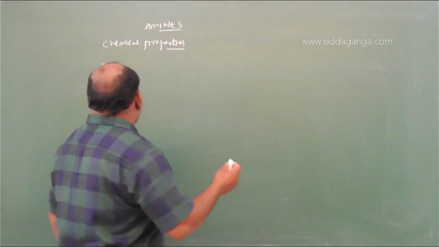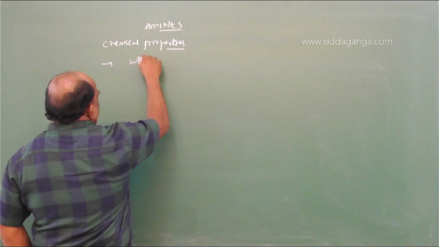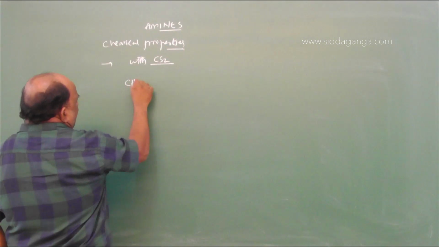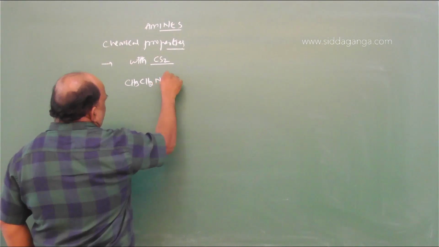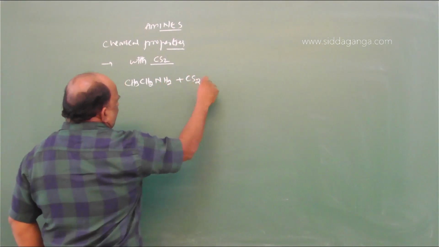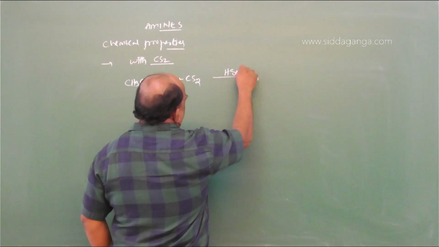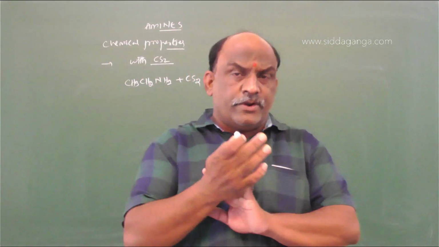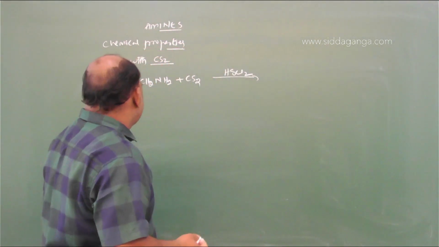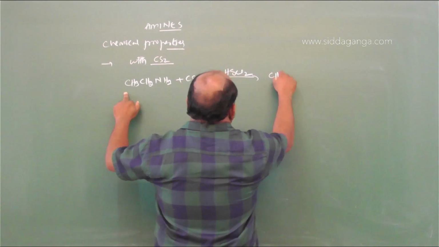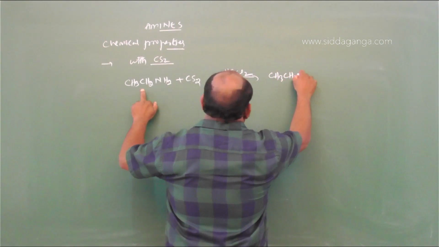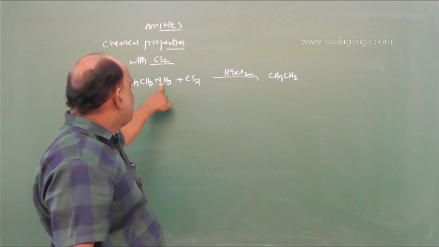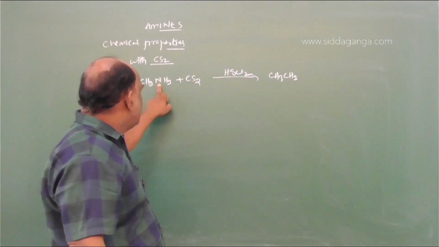Suppose an aliphatic primary amine, CH3CH2NH2, is treated with carbon disulfide, CS2, in the presence of mercuric chloride, HgCl2. So what happens? The reaction gives CH3CH2NCS.